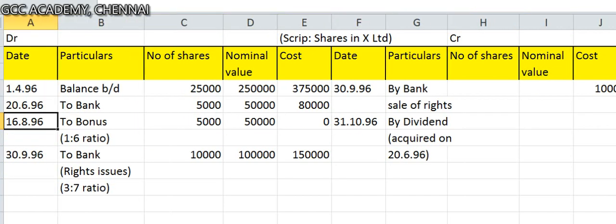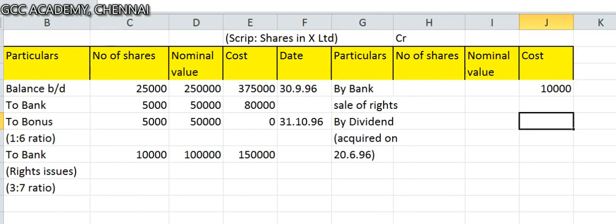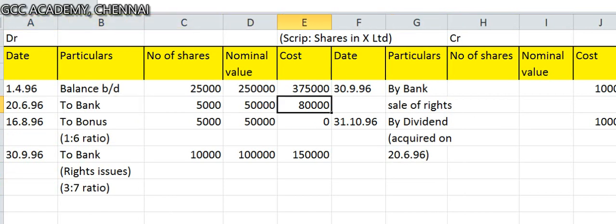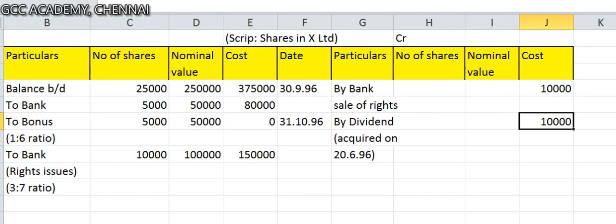So on 2/6/96 he is purchasing 50,000 rupees worth of shares at 80,000. So dividend is going to reduce the cost. Now there are two treatments for dividend. One, it will reduce the cost, because he purchased including dividend, so the cost of investment will get reduced. Alternatively, he can take it to P&L. The question is very clear on that. You should treat it as reduction of cost. When you put it in the cost column, this cost will get reduced. So the 80,000 rupees worth of shares he bought on 2/6/96, he's got a dividend here. So net of dividend, his cost is only 70,000. So you should put it in the cost column. Then on 15/11, he is going to sell the shares.